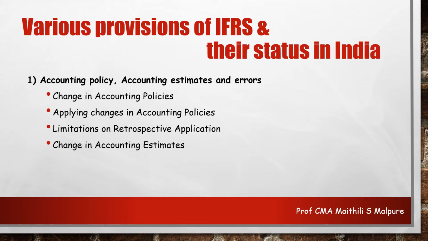I repeat, accounting estimates are the same as those mentioned in GAAP, that is generally accepted accounting principles, except when they relate to changes in assets, liabilities and any item of equity. So estimates are not the same in these three cases, otherwise it is absolutely the same.